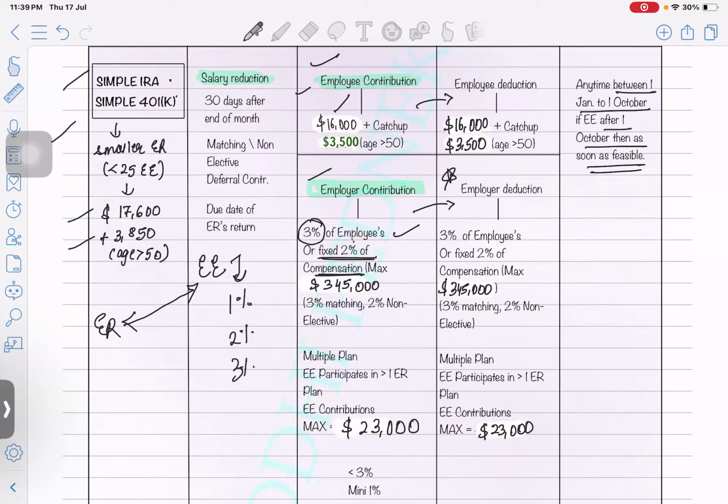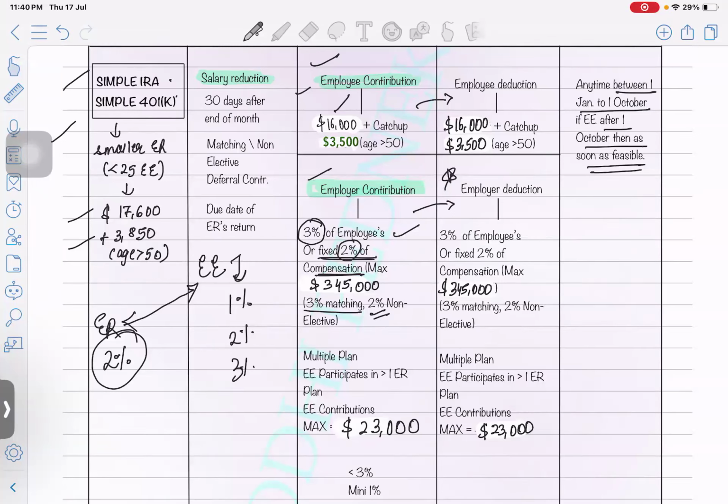Or they can decide to do a fixed 2%. So the employer is going to deposit a fixed 2%. They are not going to do any matching, it's a fixed 2% of the compensation. Maximum, as it is mentioned here, is 3% in case of a matching contribution. The non-elective contribution will be a fixed 2%. It means you're not going to match the employee's percentage, you are just going to do a fixed 2%. Non-elective means not matching, you're not matching the employee's contribution. So that's the employer's contribution allowed in case of SIMPLE IRA, SIMPLE 401k.